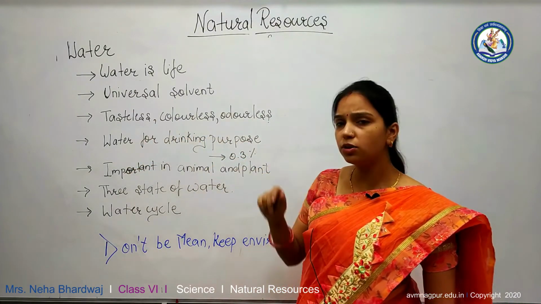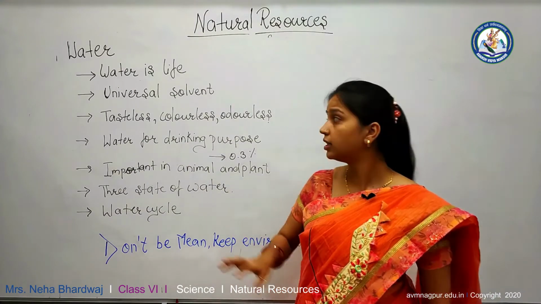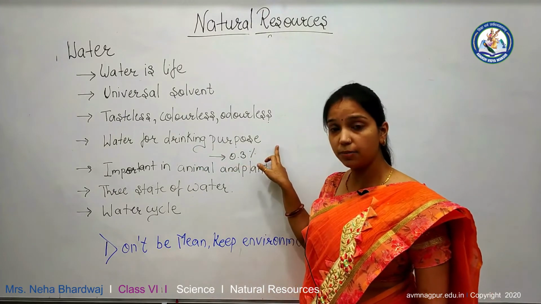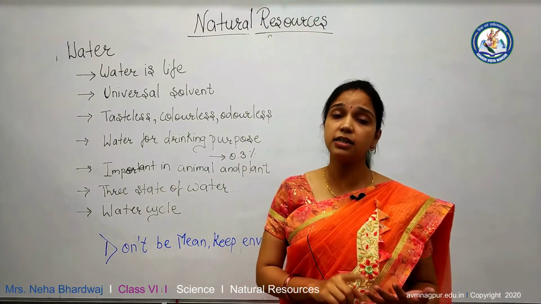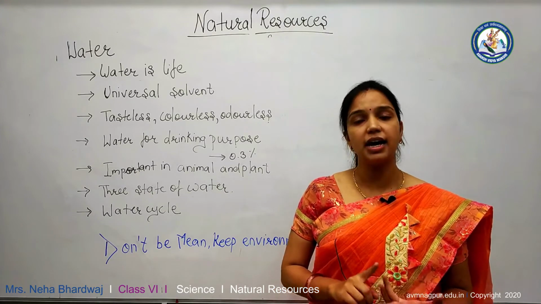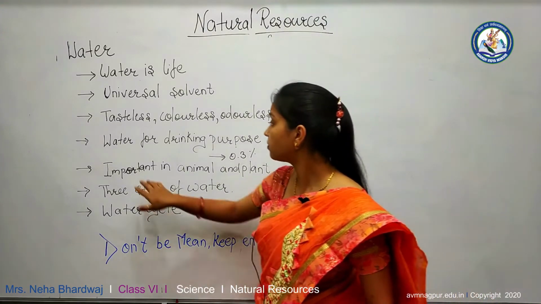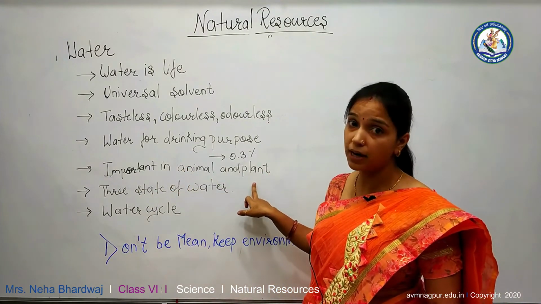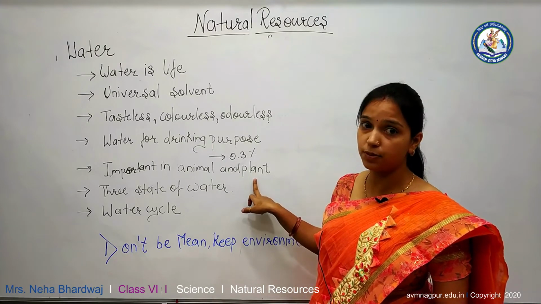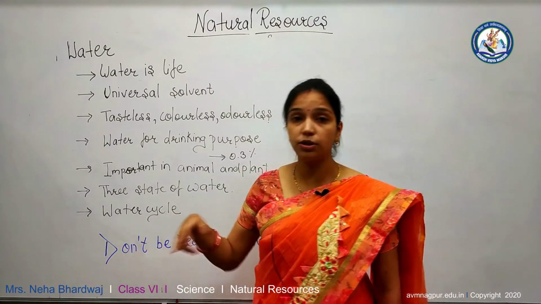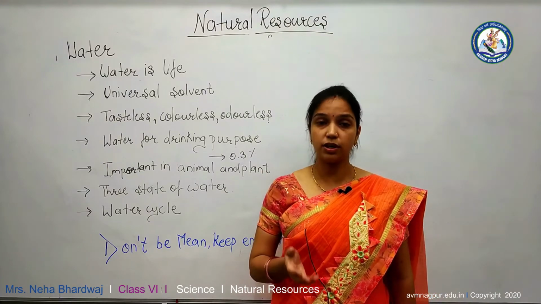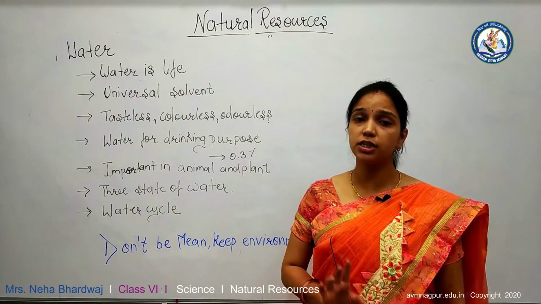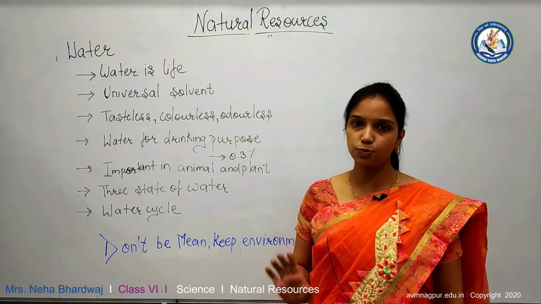Even though there is 71% of water on the earth, only 0.3% water is used for drinking purposes. The remaining is in the sea, which is salty water, and some is in frozen streams. Water is also present in the blood of animals and sap of plants, in a higher proportion. We should drink water. How much water do we need to drink daily? Daily we should drink 3 to 4 liters of water so that our body functions smoothly.